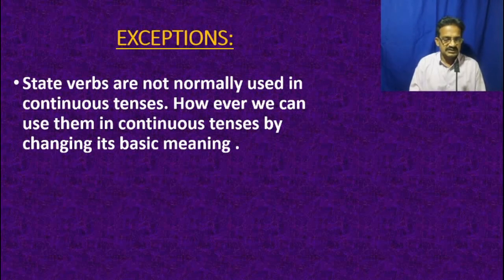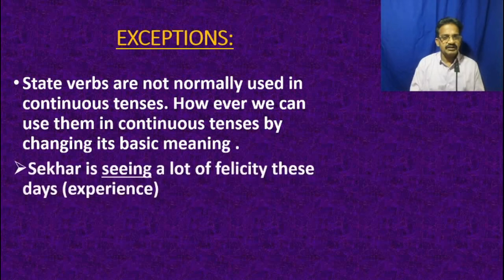So some exceptions are there. English has a lot of exceptions, and state verbs are not normally used in continuous tenses. However, we can use them in continuous tenses by changing the basic meaning. That is, by changing its meaning to a derivative meaning, you can use the continuous tenses.